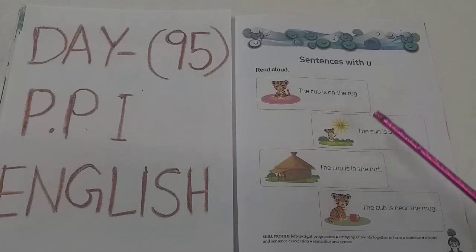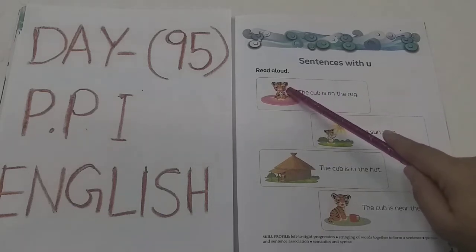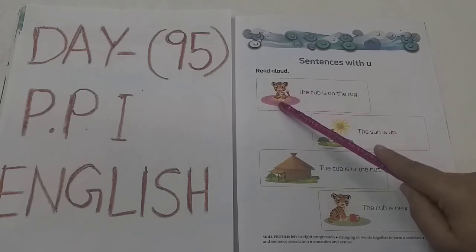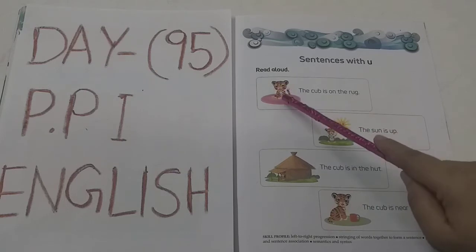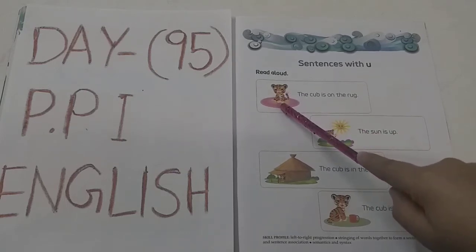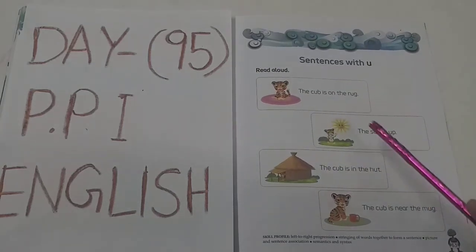So see the next sentence now. You can see in the picture the cub is sitting on the rug. You can see this is rug and this is cub. The cub is sitting on rug. The cub is on the rug. See the next sentence and picture.